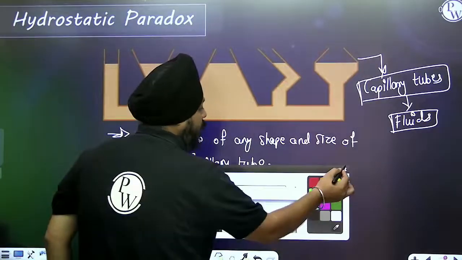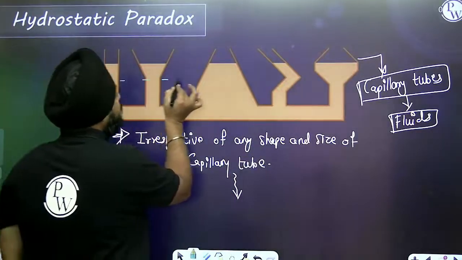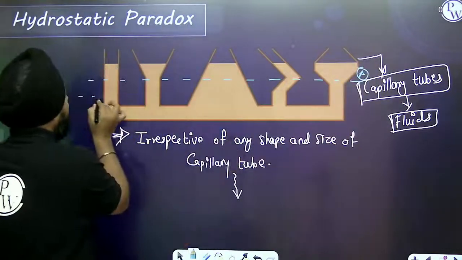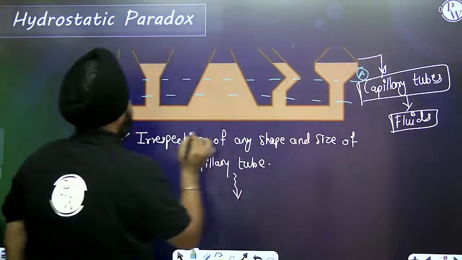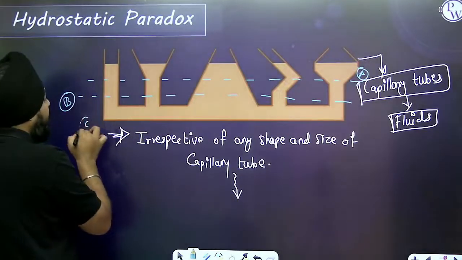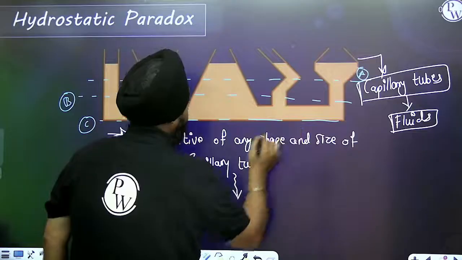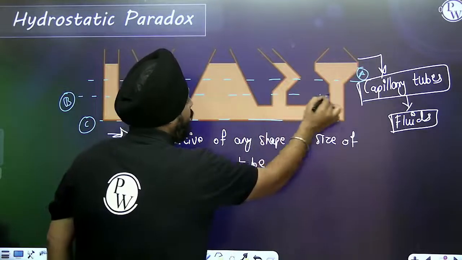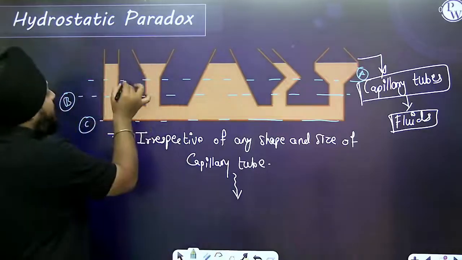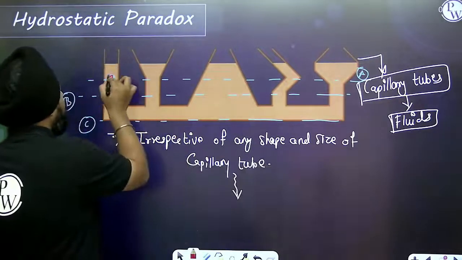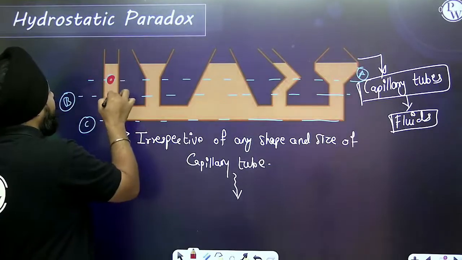Let's see how. Suppose I'm talking about this one surface level, let's say it is point A. The second surface level, let's say it is point B. And the bottom, that is point C. At these points, suppose one cylinder is kept at this position.